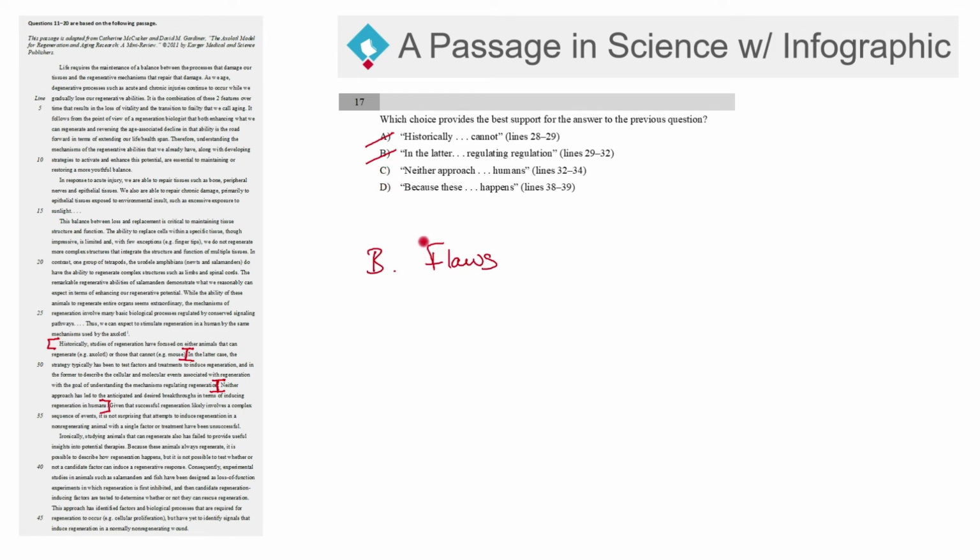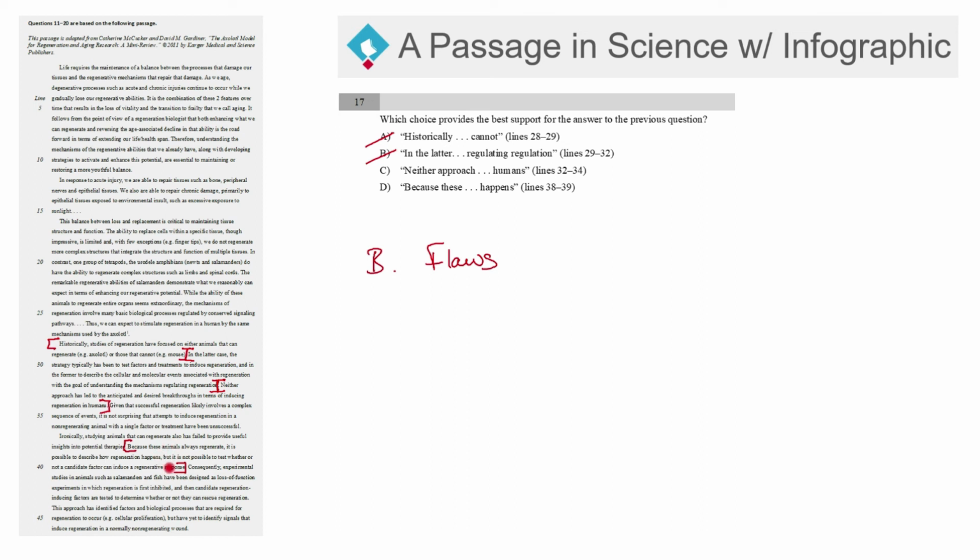But let's look at letter choice D, see what happens. Lines 38 through 39. So 38 through 39 starts right over here with "because these." Because these animals always regenerate, it is possible to describe how regeneration happens, but it is not possible to test whether or not a candidate factor can induce a regenerative response. So this right here is just criticizing it, right?